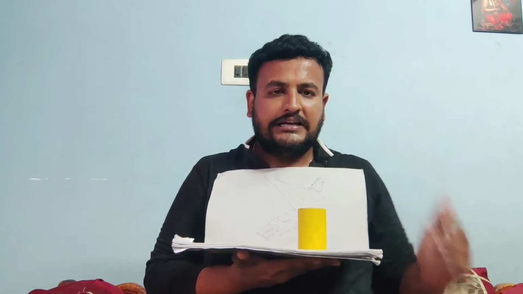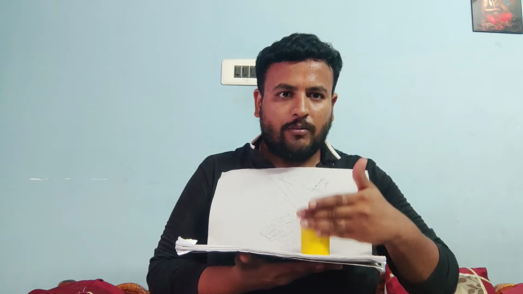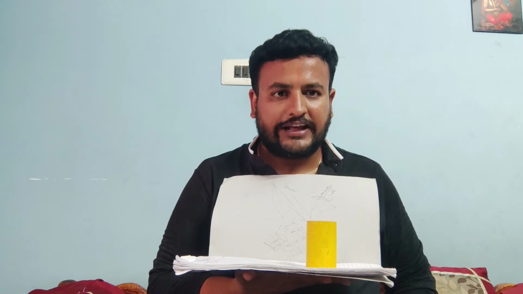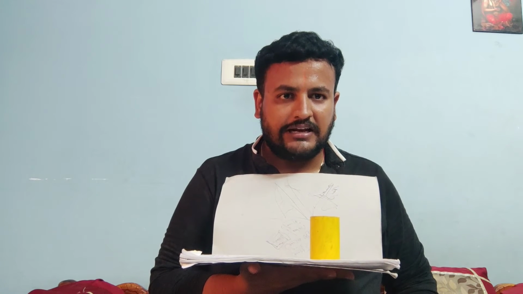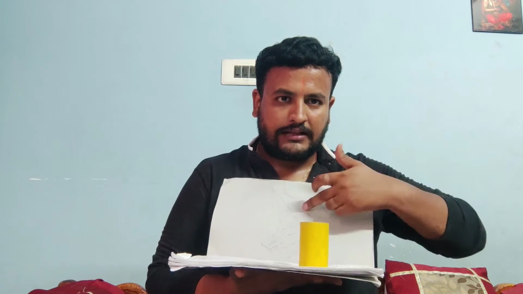The same cylinder from the front view you can see in the form of a rectangle. As it is resting on HP, the same rectangle can be seen from the front view in contact with the reference line. That means the base points are assumed as 1, 2, 3, 4. Therefore, from the front view, you can notice points 1, 2, 3, 4 in contact with the reference line, and the ABCD points will be at the top.